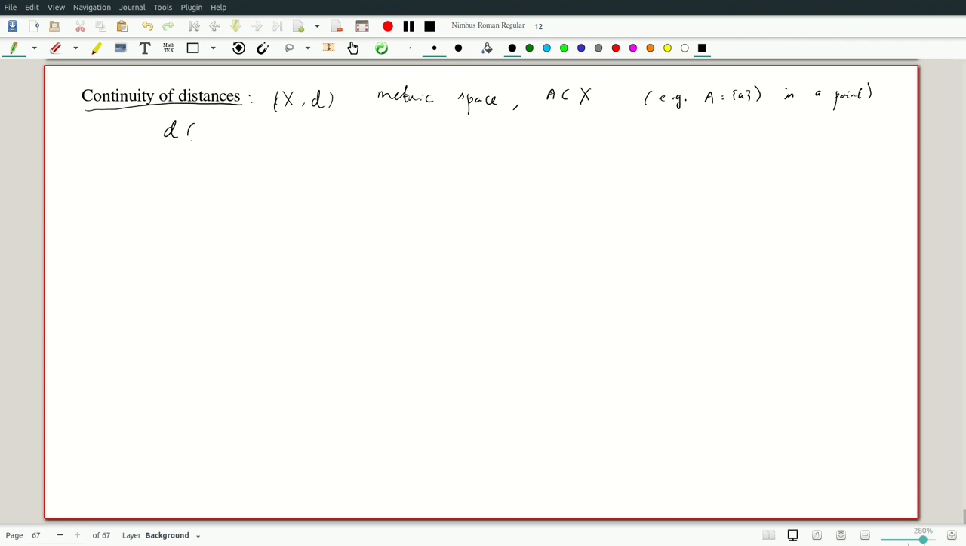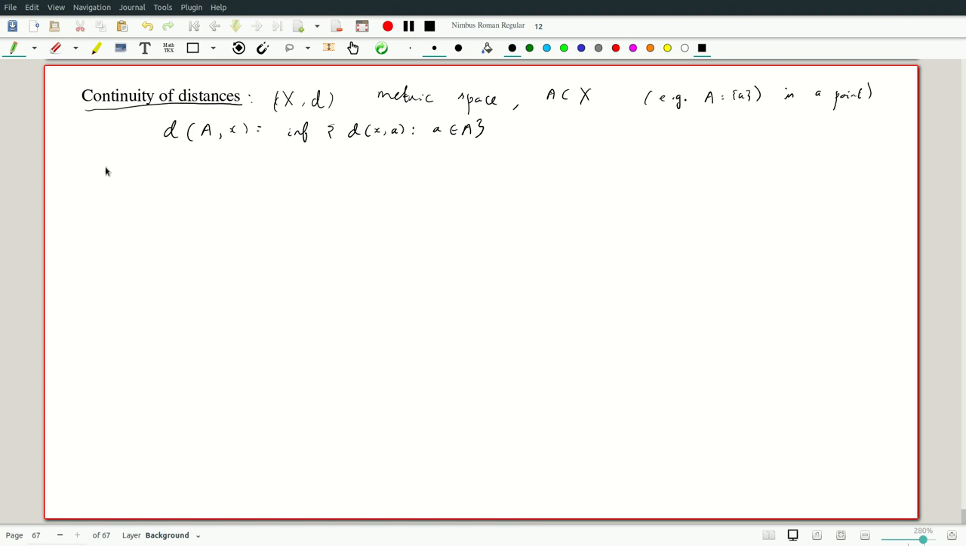Recall that we define the distance of A to x as being the infimum over little a in A of the distance between x and a. So it's the distance to the nearest point. If A was closed, this is positive outside A itself. It's always 0 for points in A. In general, it's 0 for points in the closure of A. I think we have not proved that, but that follows from more or less the same arguments as we will see right here.